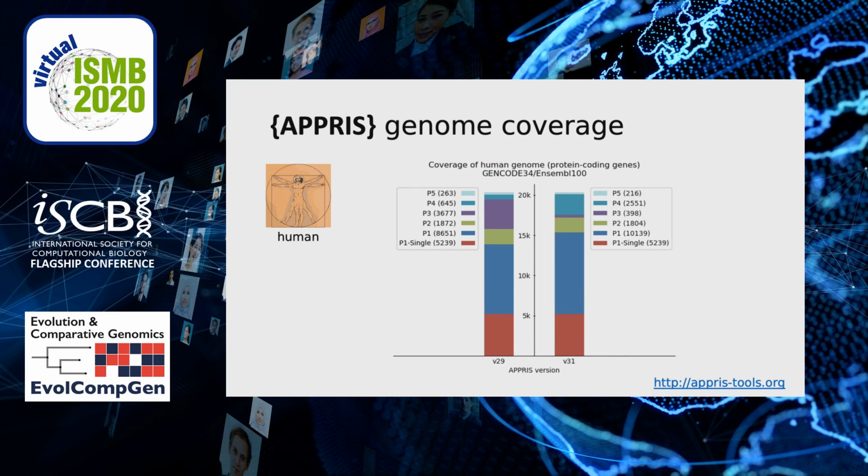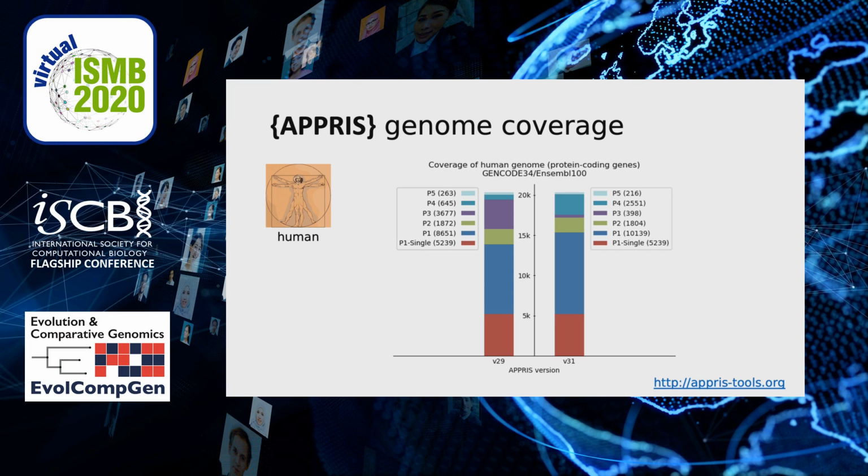Here we see a breakdown of APPRIS principal isoform flags for the human genome in GENCODE version 34. At right, we can see the breakdown for APPRIS version 31, which includes recent updates to APPRIS core methods, as well as the implementation of the Trifid transcript selection process. At left, we can see the breakdown for APPRIS version 29, the last version of APPRIS before these updates were implemented.